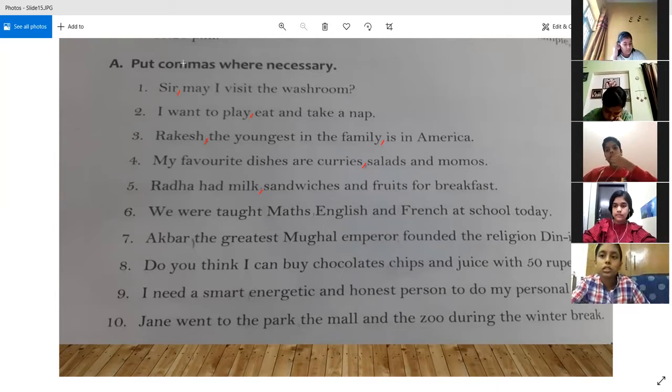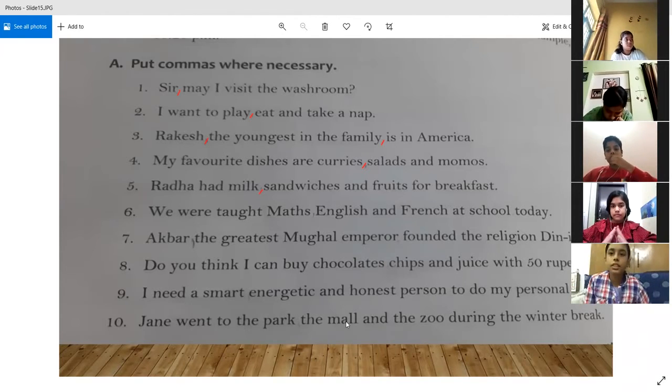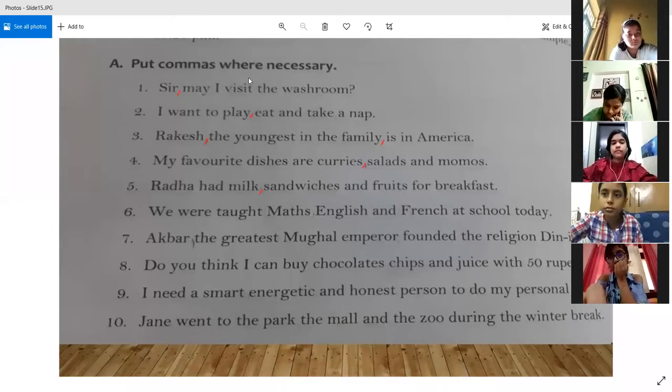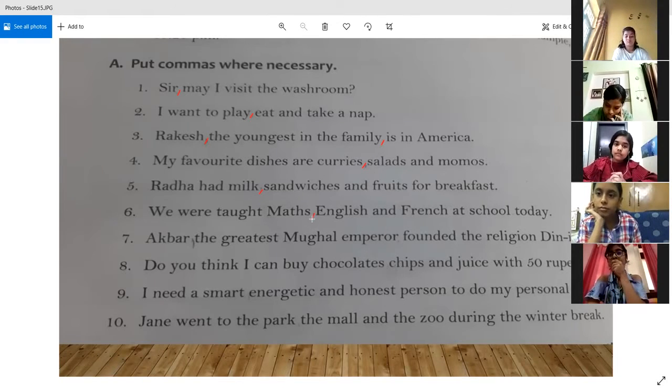Okay, now Ira can answer. Yes, sir. We were taught maths, English and French at school today. Yes, so now all the subjects are being considered. What are the subjects that have been taught? So naturally, they will also take a comma. But now, before and, a comma is not there. Sometimes you have seen that before and also a comma is there.